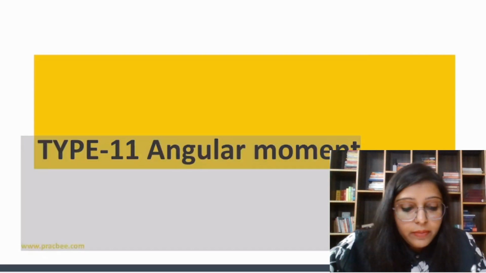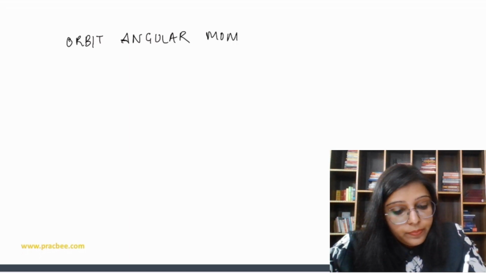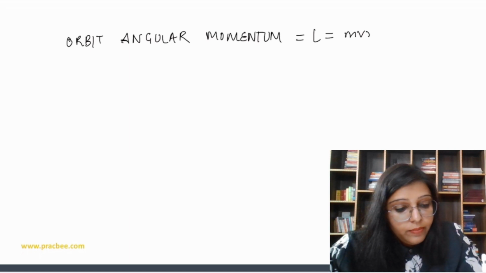In angular momentum we have 3 formulas. First is the orbit angular momentum. Orbit angular momentum is L, and L is equal to mvr, which is equal to nh over 2 pi.